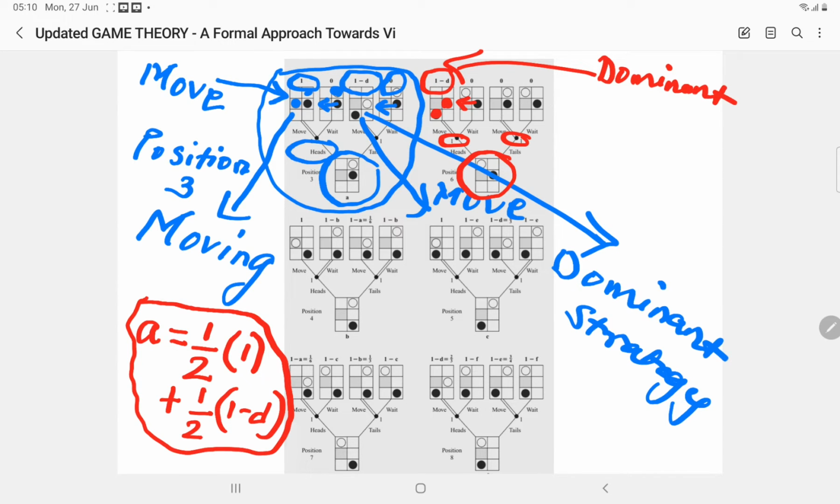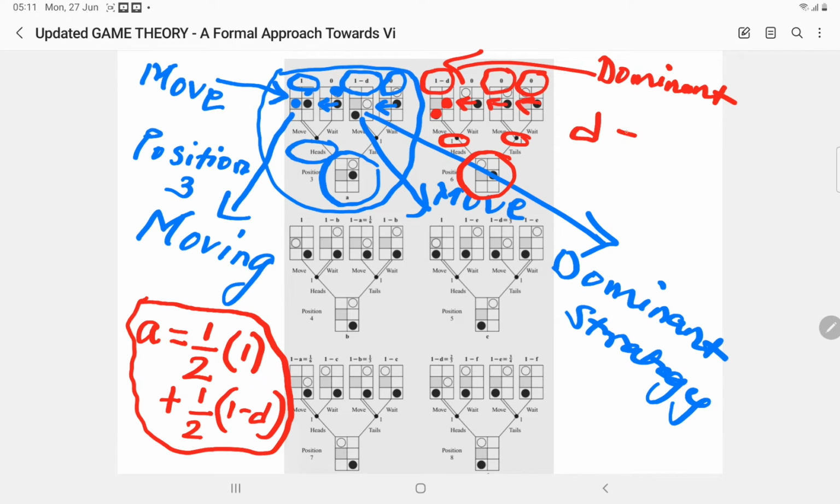Similarly, whether I move or I wait when tail comes up, I will definitely lose, because black will go further when his turn comes up. So whatever I select, whether to move or to wait, it doesn't make a difference because probabilities are zero. Okay, so you can select any of that, and you don't have to be bothered, because anything multiplied by zero, by the fundamental rule of arithmetic, is zero.